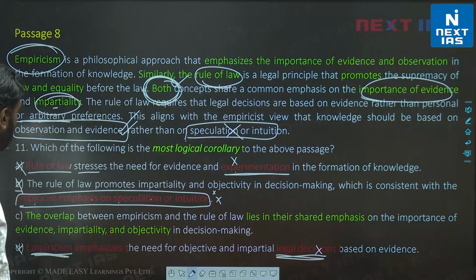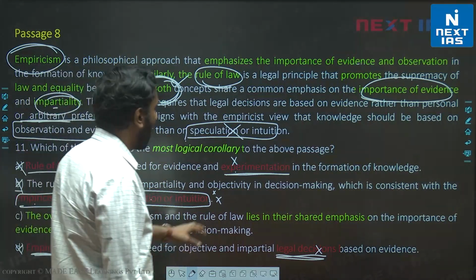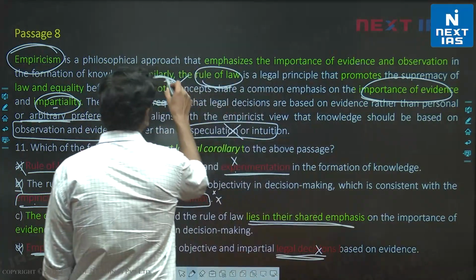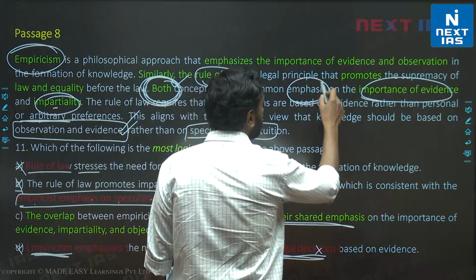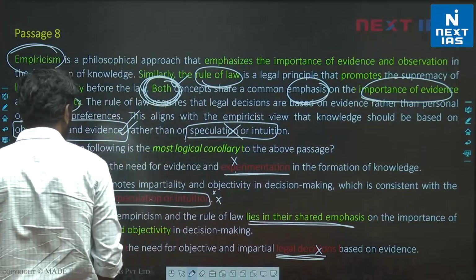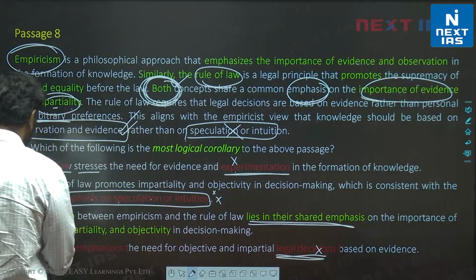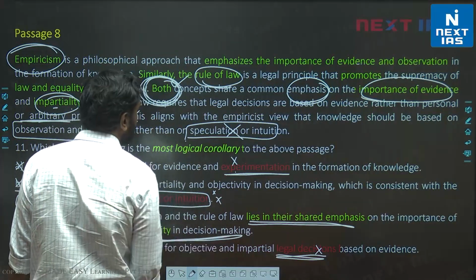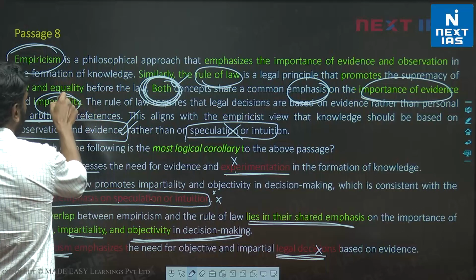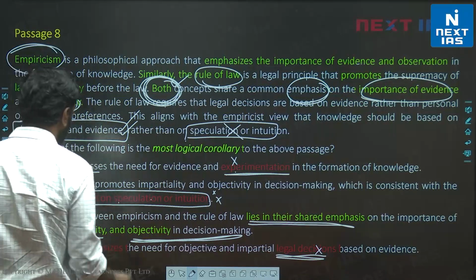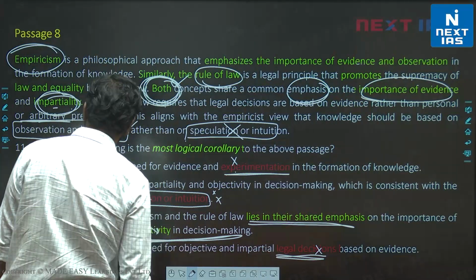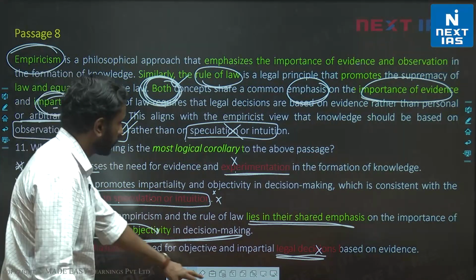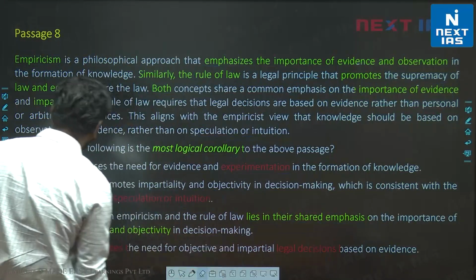Let's look at C. The overlap between empiricism and the rule of law lies in their shared emphasis. So both emphasize the importance of evidence and impartiality. So both have an importance for evidence, impartiality and objectivity in decision making. Objectivity in decision making is, you're again talking about impartiality, you're being objective. So it's the same thing that is stated in option C. Option C is the best possible choice. Option C is the most logical corollary.